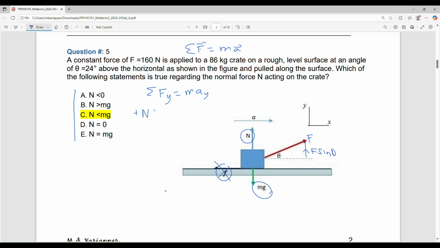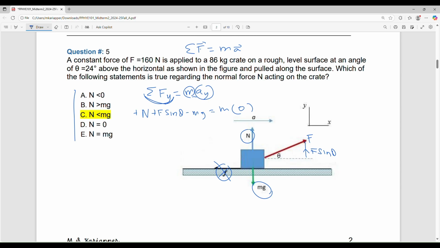We'll substitute at the end, okay? So plus F sine theta. What about mg? mg is in the negative y direction, so that covers the left hand side. Equal to the right hand side, m is m. What is the acceleration in the y direction? It is moving only in the x direction. Is the y coordinate changing? No. So what is the velocity in the y direction? 0. Is it changing? No, in the y direction. So it is not changing in the y direction. That means acceleration is 0.